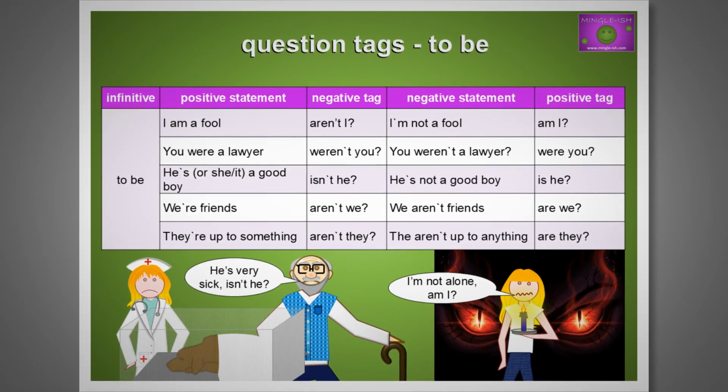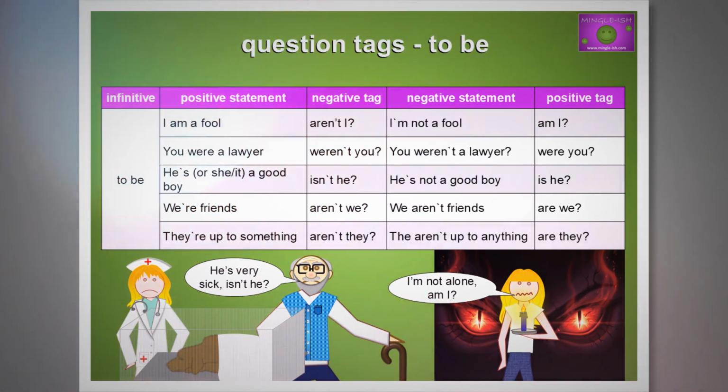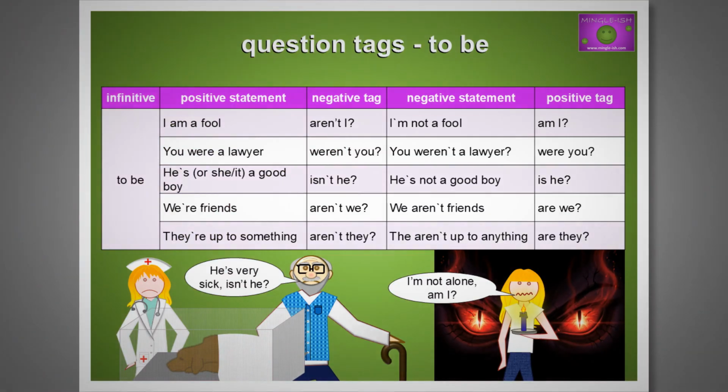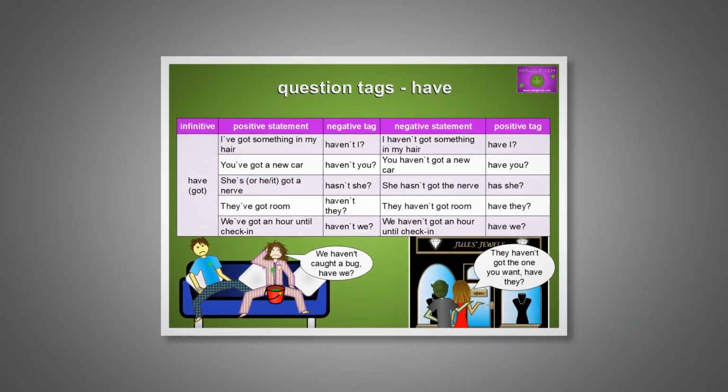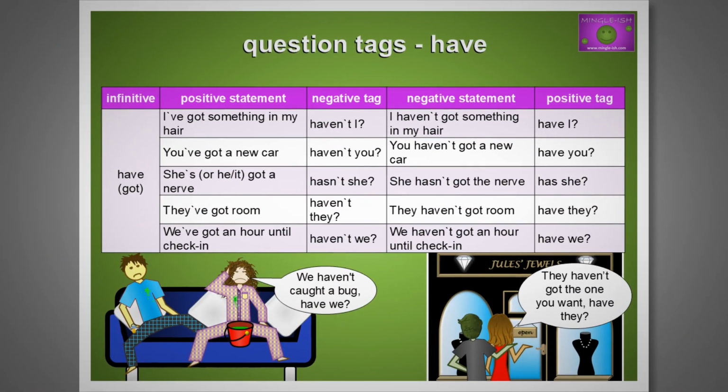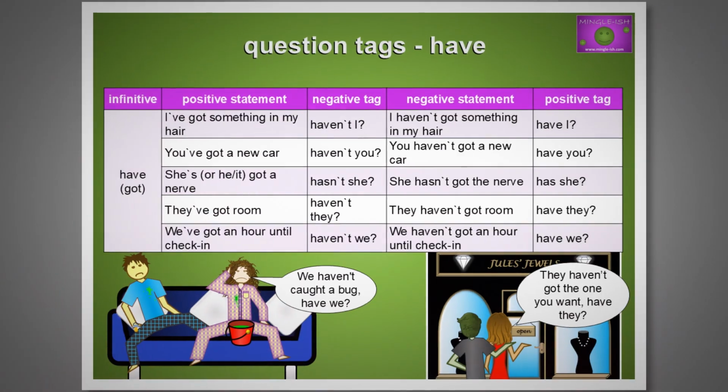Let's see the most common auxiliary and modal verbs used in forming question tags. The verb to be. Just remember, a positive statement is followed by a negative tag, and vice versa. He's very sick, isn't he? I'm not alone, am I? The verb to have. We haven't caught a bug, have we? They haven't got the one you want, have they?